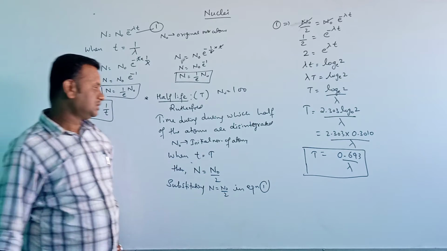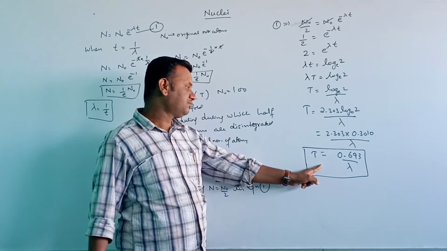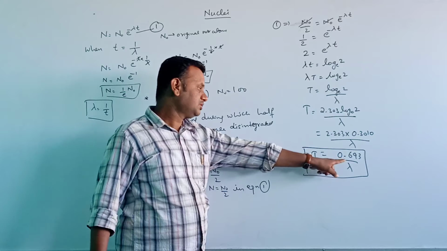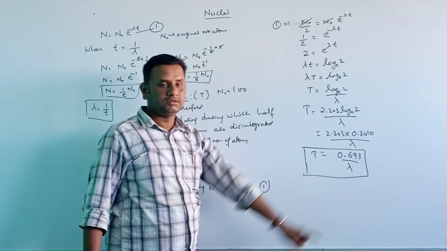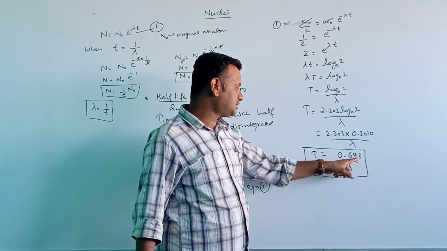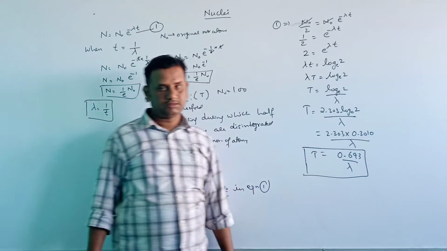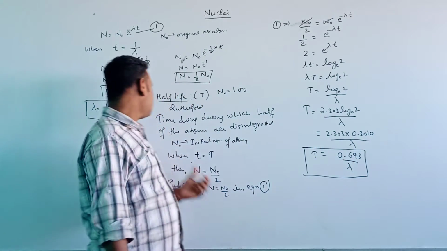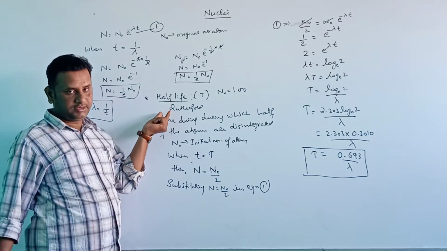So this is the half-life which is given by 0.693 divided by lambda. Is it correct? Okay, if you divide it, you will get 0.693 divided by lambda. So now this is all about the half-life here.